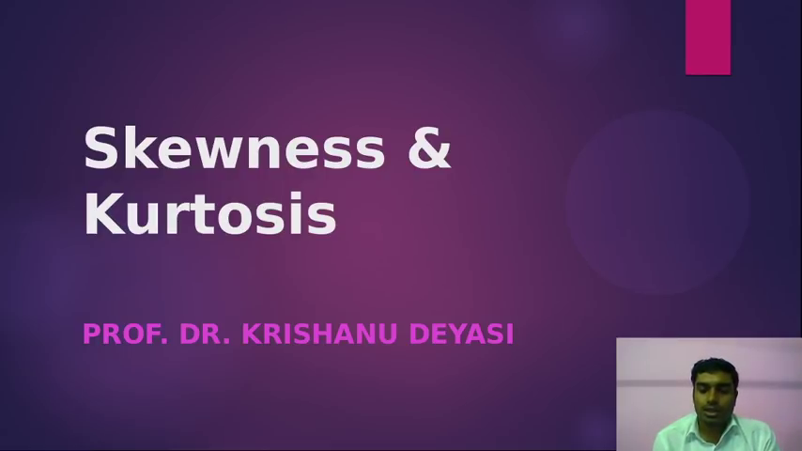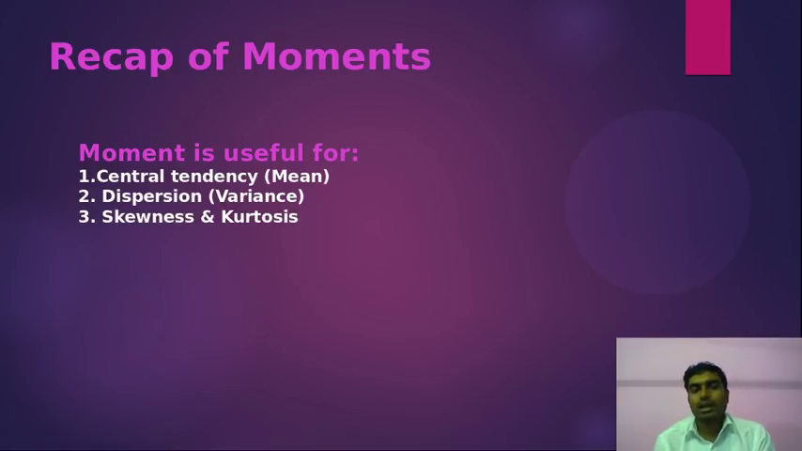Before I start with this lecture, let me recap the last lecture. We have seen that moments are useful for finding the central tendencies, that is, for the mean, right? So by using this moment I can find out the central tendency, the mean. Next, by using the central moment of order 2 I can find out the dispersion, or the variance, right? And number 3, that is today's topic, by using moments I can discriminate between two distributions by using the skewness and kurtosis.